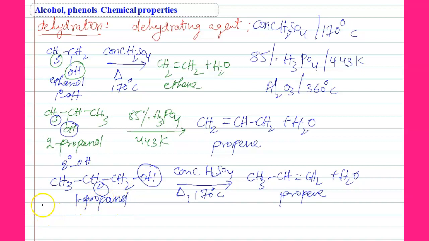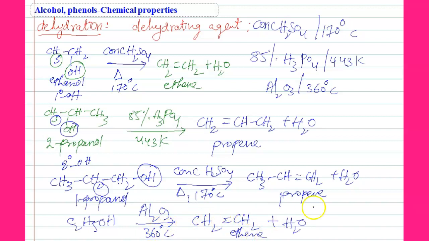Next one, students. So we will take one example for Al2O3 also. Simply C2H5OH. Instead of CH3CH2OH, we can write C2H5OH also. Al2O3 at 360 degrees Celsius gives CH2=CH2. So these are all dehydrating agents, students. This will give removal of water from a given alcohol, then provides the alkene as the major product. So this is the answer.